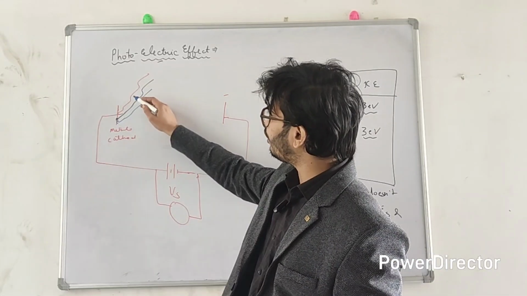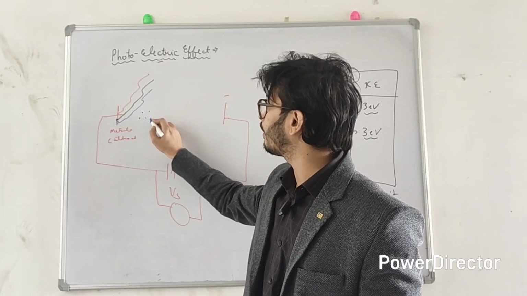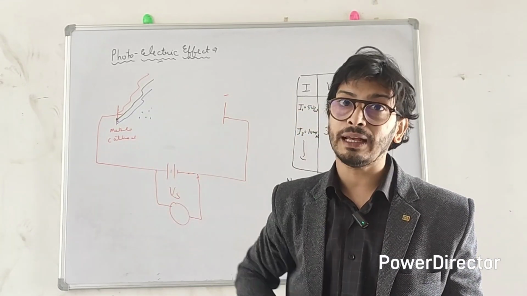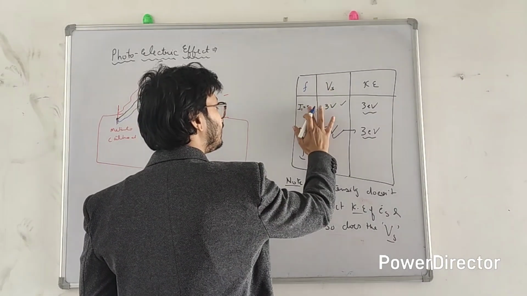So when the frequency of light is changed, it shouldn't have any effect on the kinetic energy of the electron. He again wanted to test this experimentally. So this time in his chart, he just changed the frequency of the light.